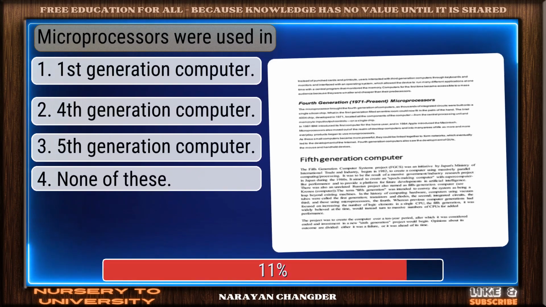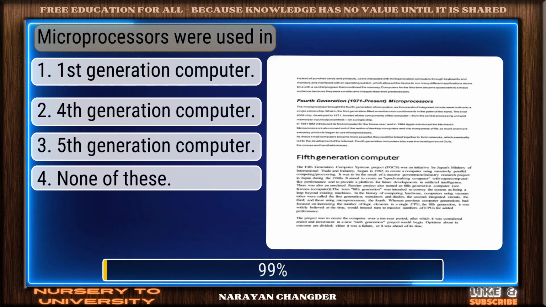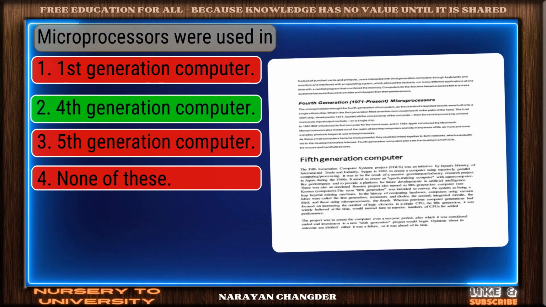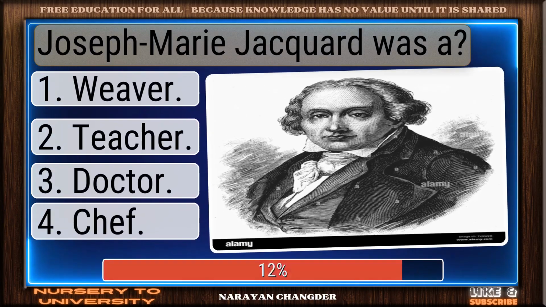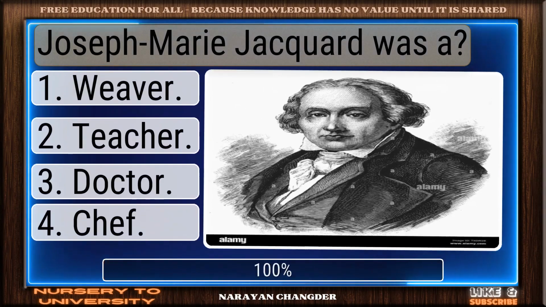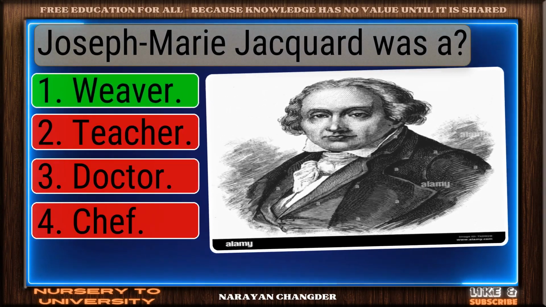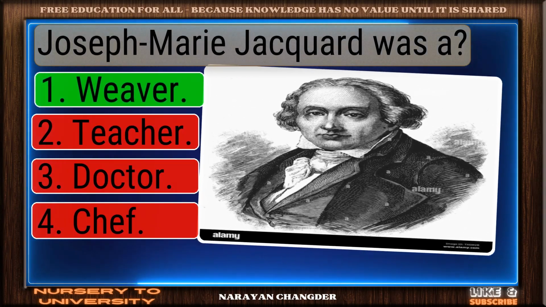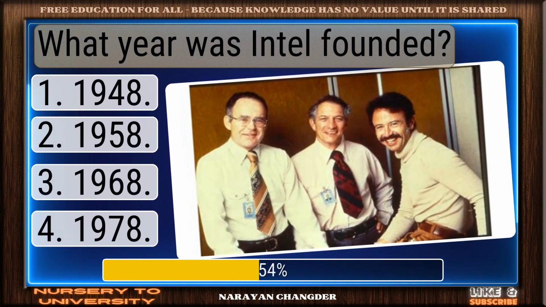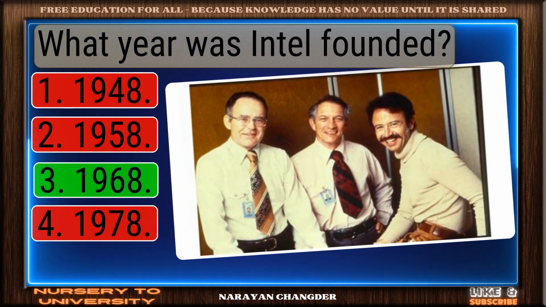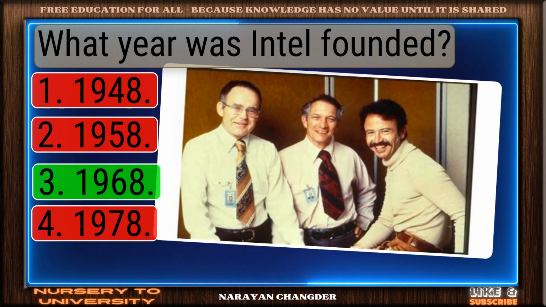Microprocessors were used in? Correct. Fourth generation computer is the right answer. Joseph Marie Jacquard was a? Sharp thinking. Weaver is the right choice. What year was Intel founded? Well picked. 1968 is the correct answer.